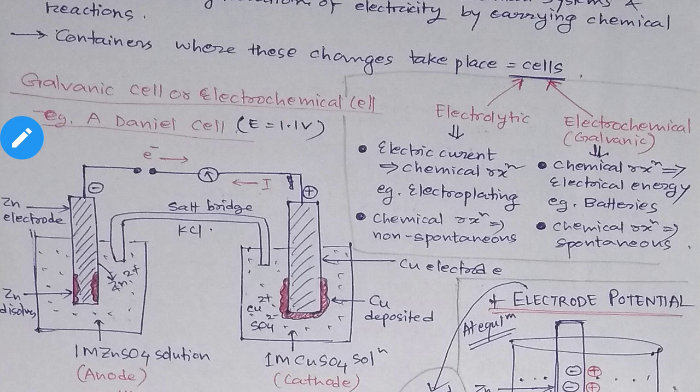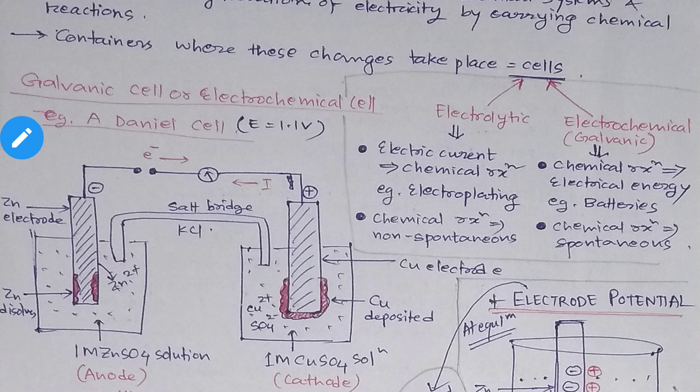So in electrochemical cells, reactions take place which are spontaneous in nature, and as a result of these spontaneous reactions electricity can be generated. An example is the batteries. And in electrolytic cells it is just the vice versa.